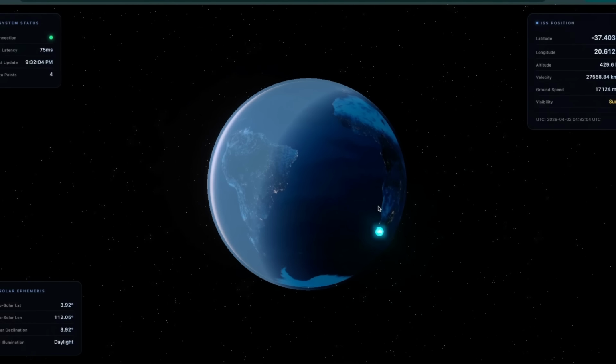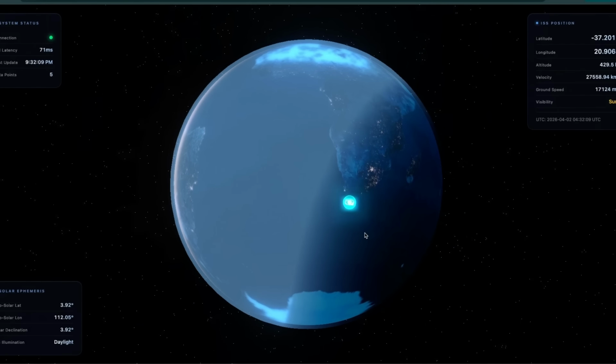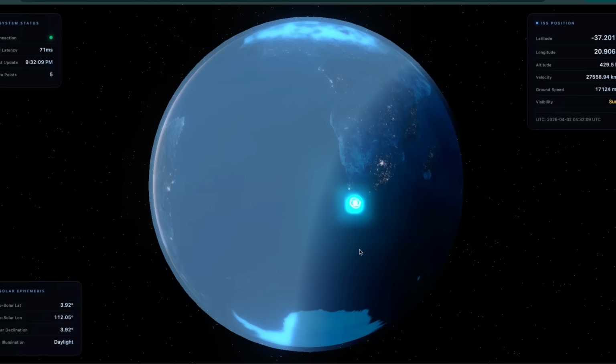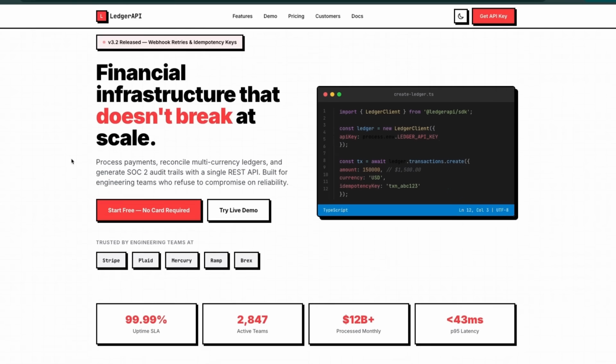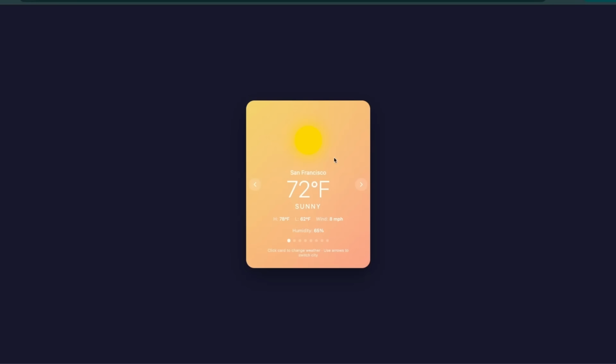Oh wow, this is better than I expected. And it even tracks the real-time position of the International Space Station. They really focused on the web application and front-end development. And it actually has some really good taste.